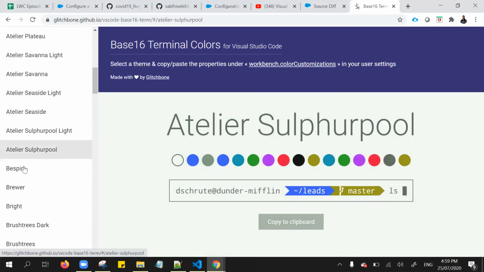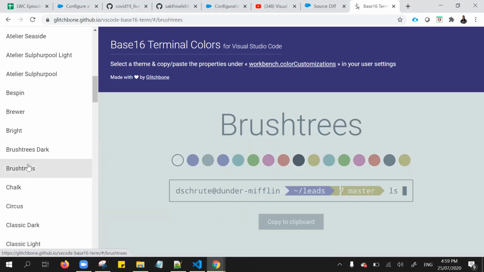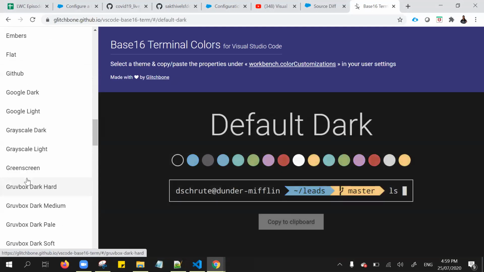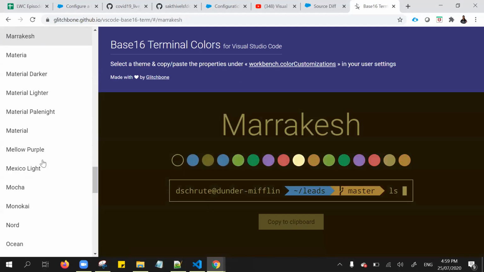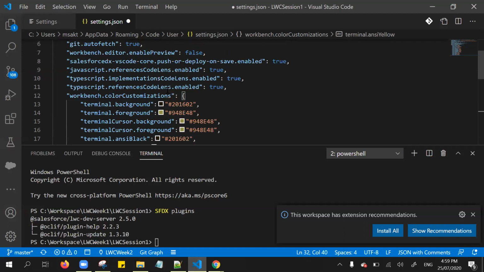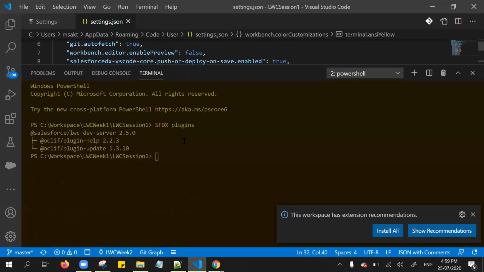So you can select as per your preference. Okay, if I decide this is the one I liked, simply copy from the clipboard, paste it here, and then click save. If you notice, the colors get changed automatically, right?